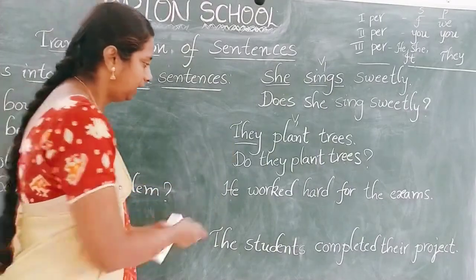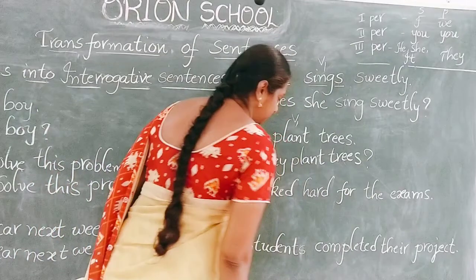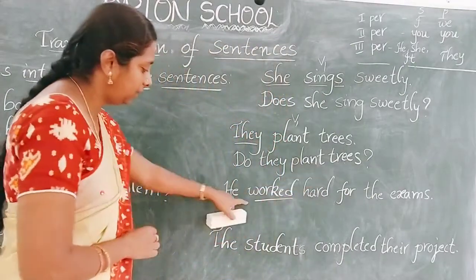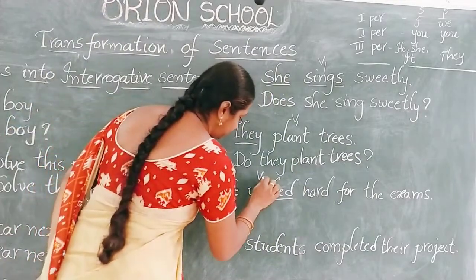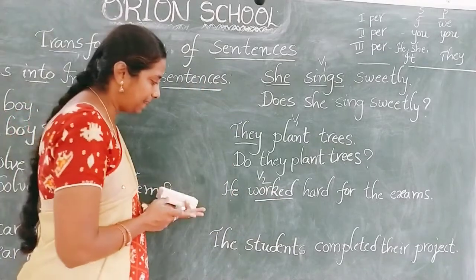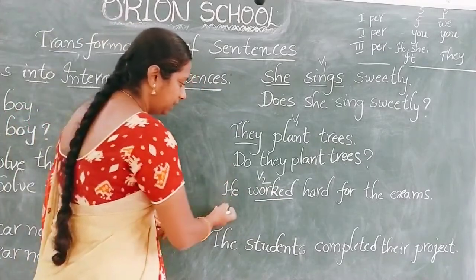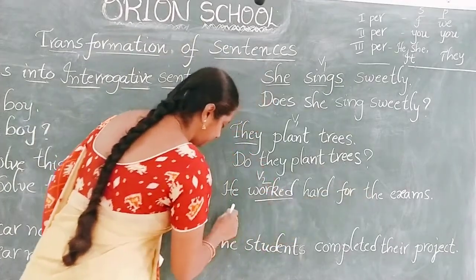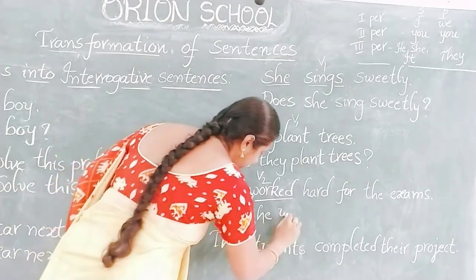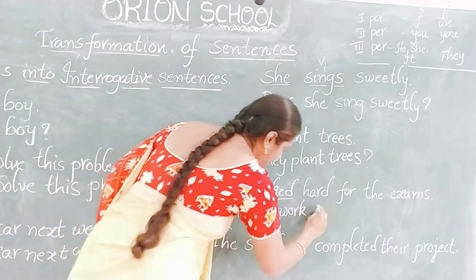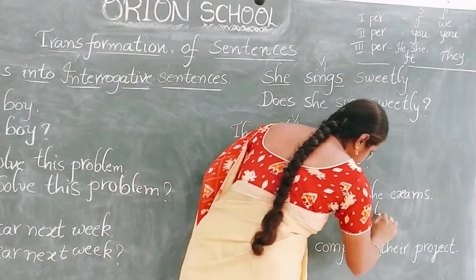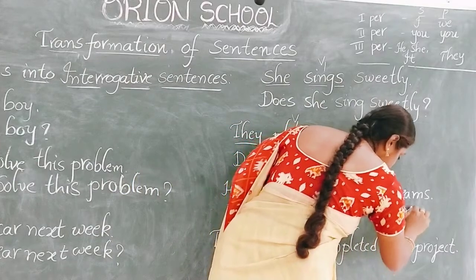Next one, he worked hard for the exams. Here we have the V2 form of the verb. V2 form means past tense. If we have past tense, we have to use did. He worked hard for the exams. So, did he work hard for the exams?